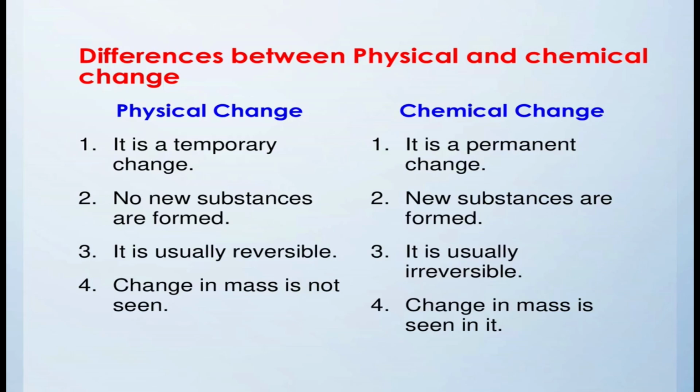Generally in physical change, there is no change in the mass of the substance, like when the state is changed, the mass remains the same, but in case of chemical change there is a change in the mass also. So, this is the difference between the physical and chemical change.